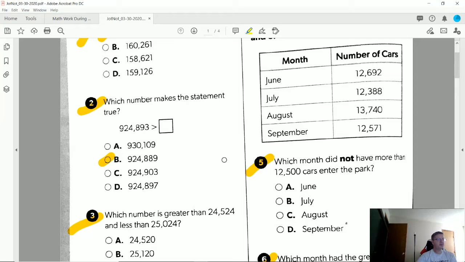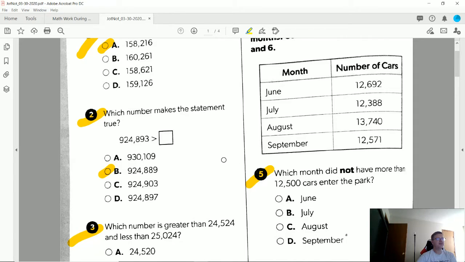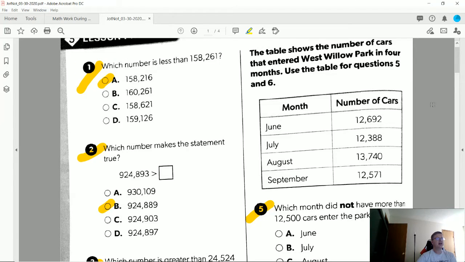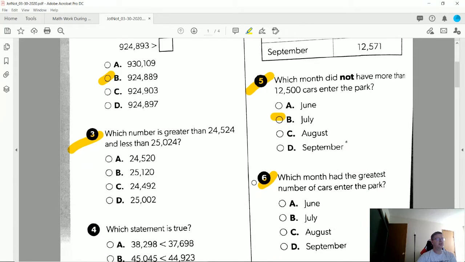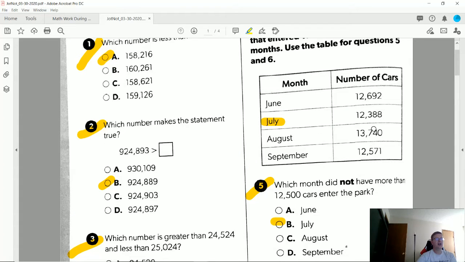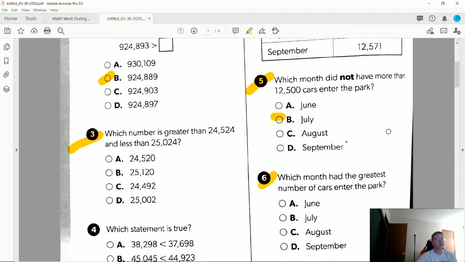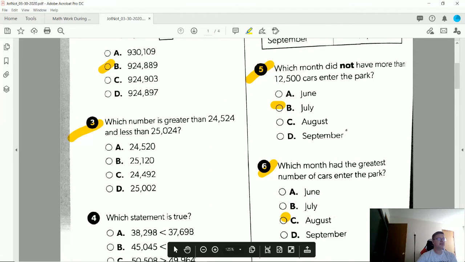I'm going to start with number 5. So we're going to look at this. Which month did not have more than 12,500 cars enter the park? So we're looking for a number over here that is smaller than that. That would be the month of July, which would go with letter B. And then really quick, I'm going to do number 6. Which month had the greatest number of cars enter the park? Our largest number is 13,740, which would go with the month of August.